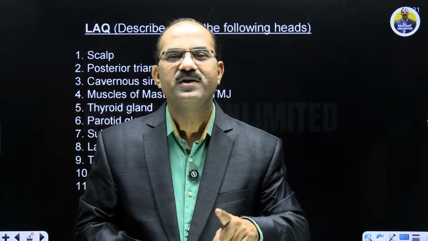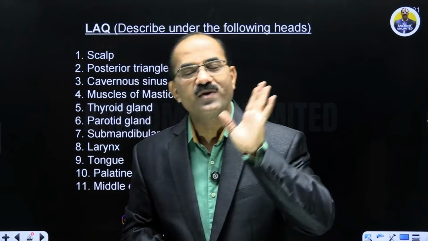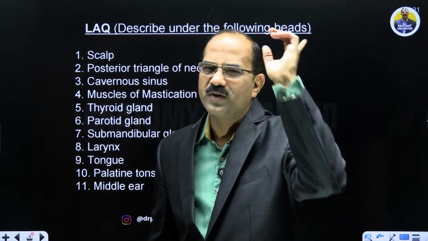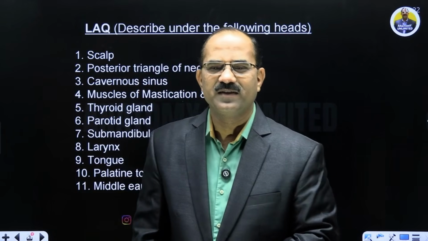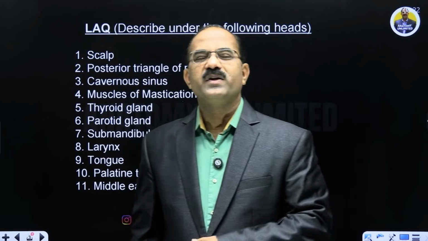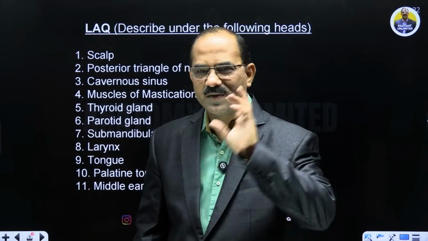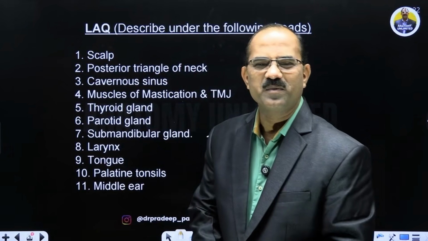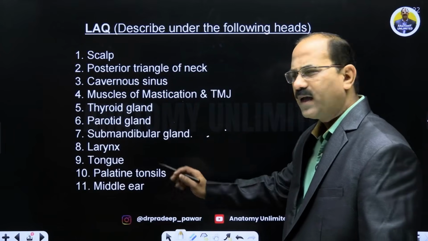Paralysis of hypoglossal nerve leads to paralysis of genioglossus on the same side. The tongue is deviated to the same side of the lesion. Very important. ये clinical सवाल भी आ सकता है. A person comes with deviation of the tongue to the right side. So the right genioglossus is paralyzed. वो याद रखना आपको. दूसरा एक है palatine tonsils.